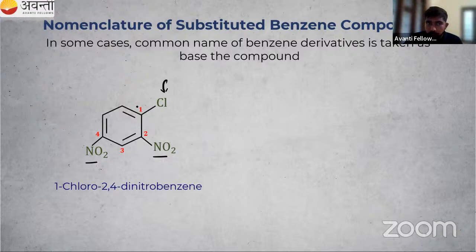So I'm numbering this one 1, 2, 3, 4. So I can write 1 chloro. Then second position and fourth position, we have nitro groups. There are two nitro groups, so I can use dinitro. So this is 1 chloro, 2,4 dinitrobenzene.